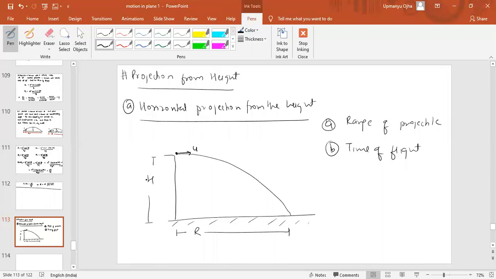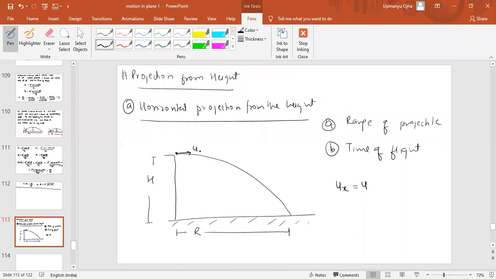Now, what do you understand by horizontal projection of the body? Horizontal means there will be no component of the initial velocity along the y-axis. Only the x-axis component is there. So ux is equal to u.